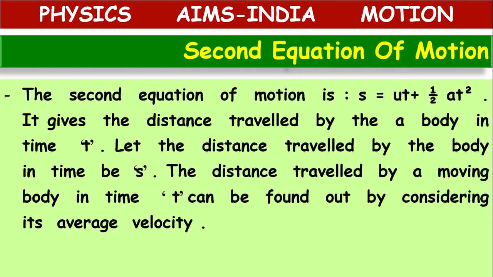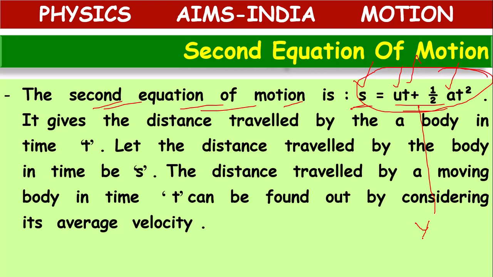So we have the second equation of motion. The second equation of motion is s equal to ut plus half at square. We have s, u, t, a, and t repeated here. We have four quantities here, and final velocity v is missing in this equation. So in the absence of final velocity, to find the relation between these four quantities, we will make use of this second equation of motion.